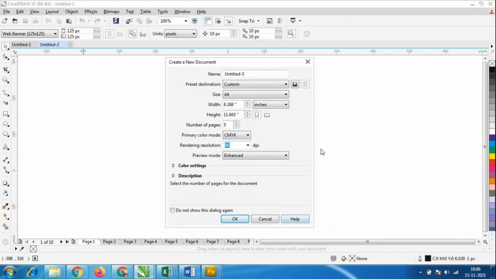So for this printing, which will not take much color, you will use CMYK color, and resolution in dots per inch. So in 1 inch, how many dots are there? So it's like that, dots per inch. What is the full form of DPI? Dots per inch. Rendering resolution minimum is 72, maximum is 300. So 300 is always a good resolution. You should always give 300 resolution in any software. Okay, I'll just give that.